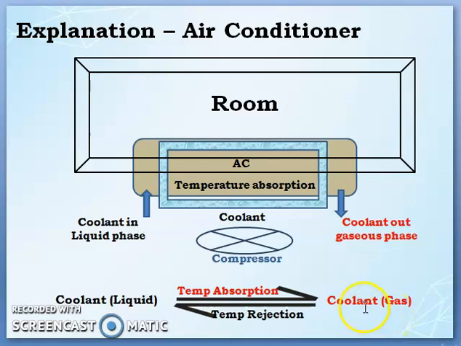That gas comes out from the room, and here we have a compressor which compresses the gas and converts the gaseous coolant into liquid coolant, and this is the reversible heterogeneous reaction. See, coolant liquid, by absorbing the temperature, converts into coolant gas, and the coolant gas comes back to the liquid by giving out the temperature which it has absorbed from the room.